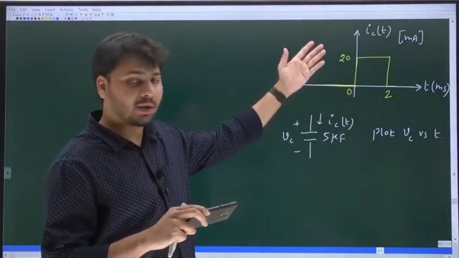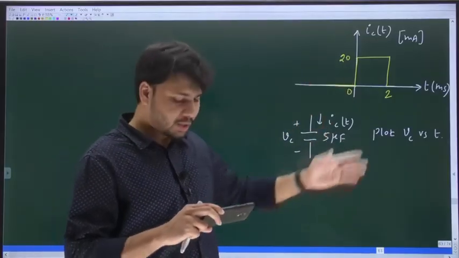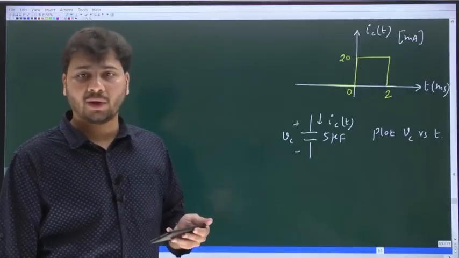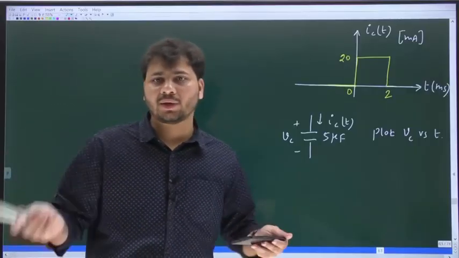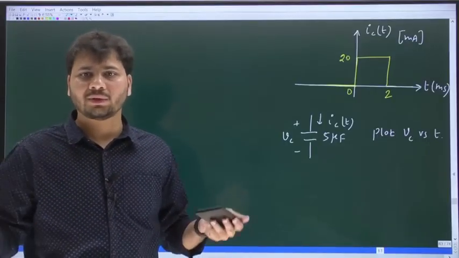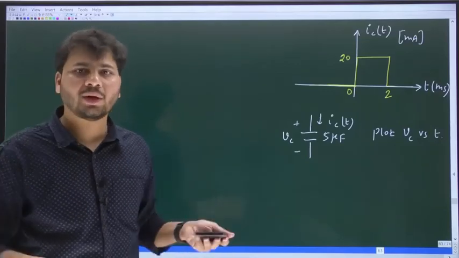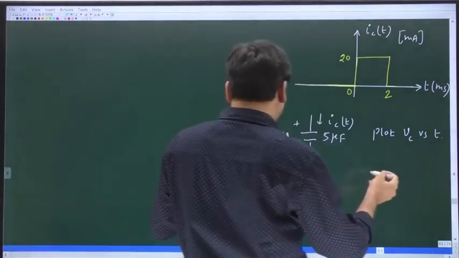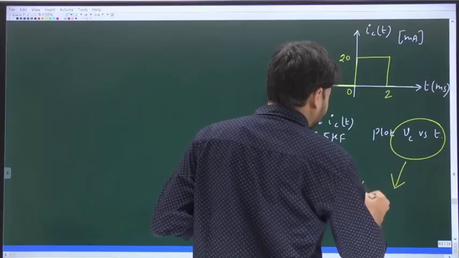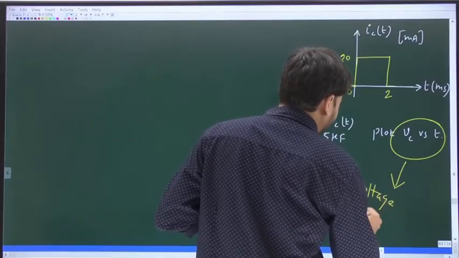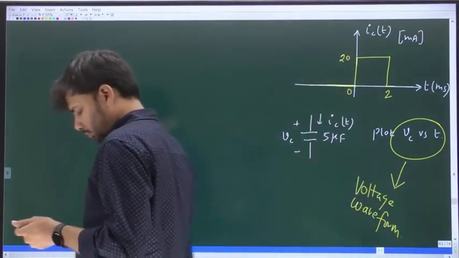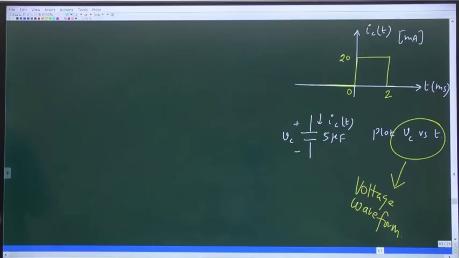That plot is given. So given the current waveform, you have been asked to draw the voltage waveform. If you are plotting current versus time, the resulting graph is called the current waveform. If you are plotting voltage versus time, the resulting graph is called the voltage waveform. So given the current waveform, you have been asked to plot Vc versus t. It is nothing but the voltage waveform.